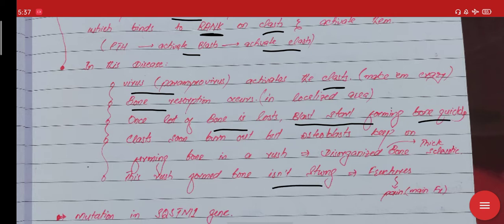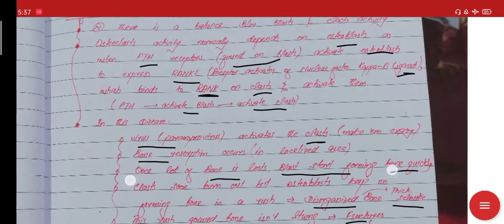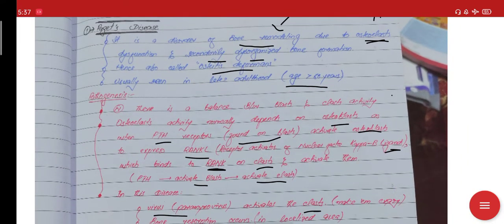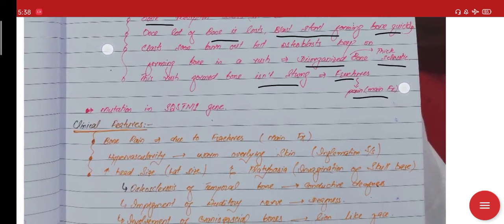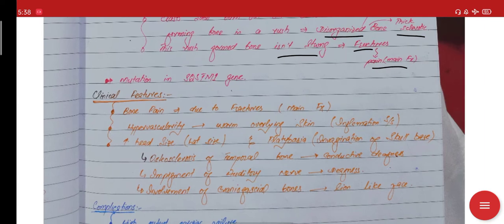So fractures occur very commonly in this bone, and these fractures then cause pain. But the main thing is that this bone that is formed in a rush will be disorganized bone, and this disorganized, thick, sclerotic bone is characteristic of Paget disease. As we have said, Paget disease is a disorder of bone remodeling. So here the bone is remodeled in a disorganized way. And some genetic factors are also involved, such as SQSTM1 gene mutation, which also occurs in this disease.